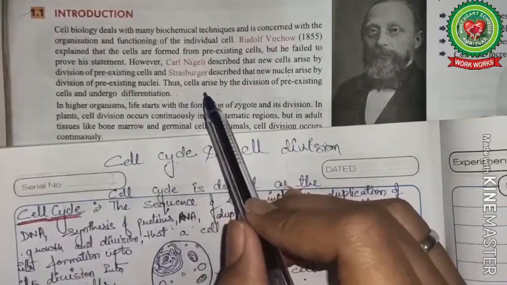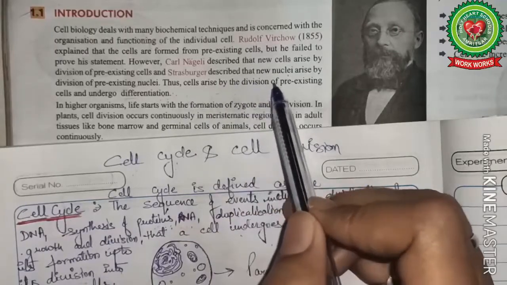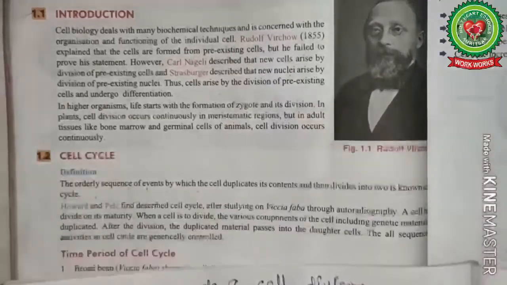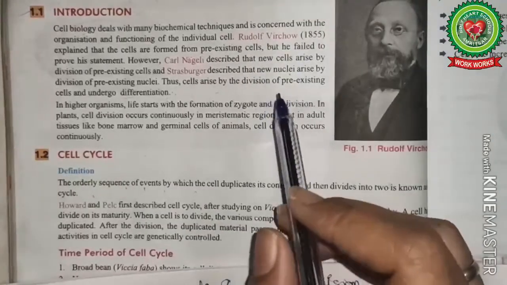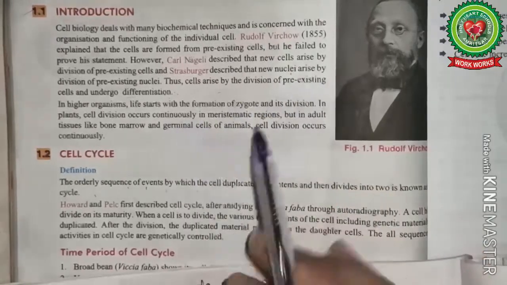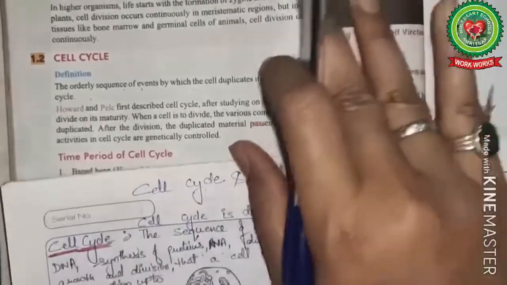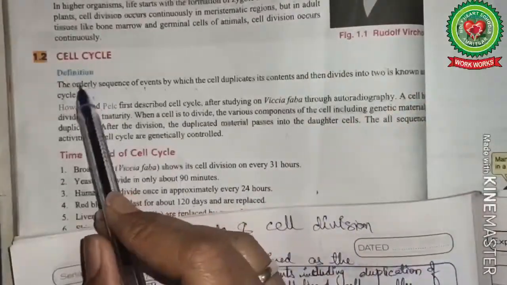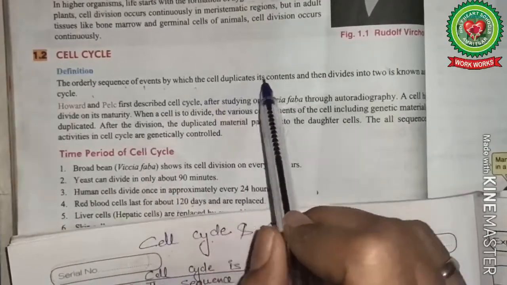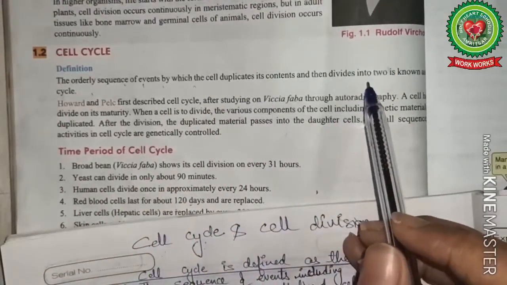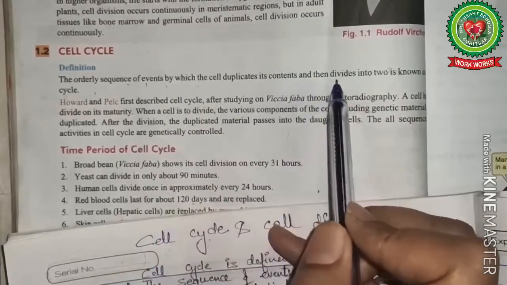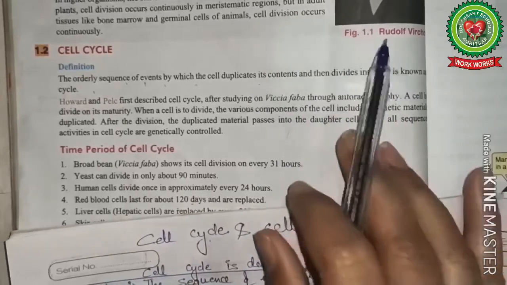Now, that cells are formed from the division of pre-existing cells was further explained by the scientists Howard and Pelc. Both of them described cell cycle in detail. Now we'll discuss cell cycle. Already we have done the definition. It is a sequence of events that a cell undergoes during its cell growth. A sequence of events by which a cell duplicates its contents and divides into two daughter cells is called cell cycle.